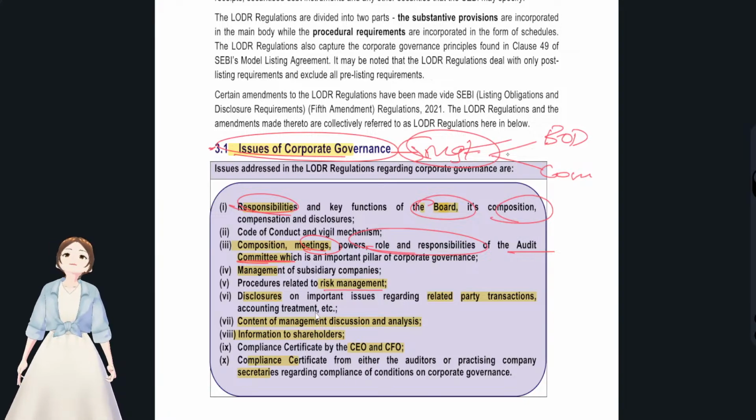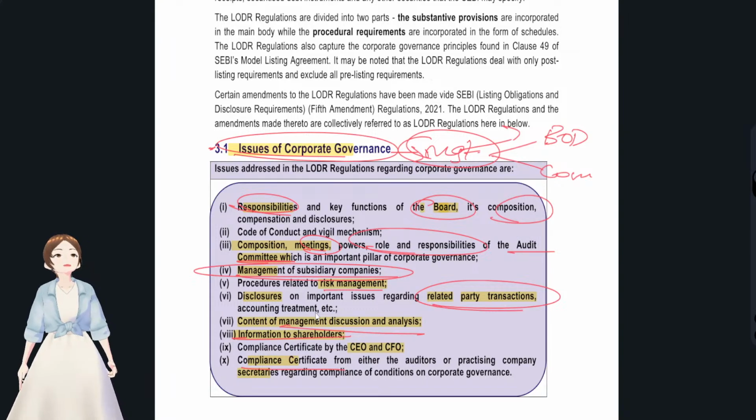And what will management give in an annual report? Management will give the management discussion and analysis. So they will also check for that, and they'll provide information to shareholders, which we'll be discussing in a few minutes. And with regards to the compliance certificate, that will be given by CEOs and all that, and with regards to the related party transactions and related party disclosures, and how they were doing that, and the management of not only this company but also the management of the subsidiary company.